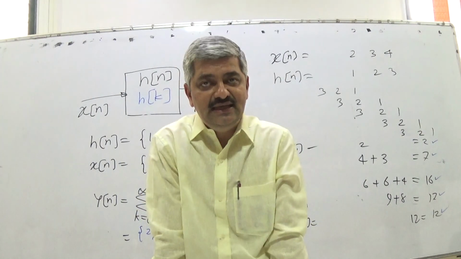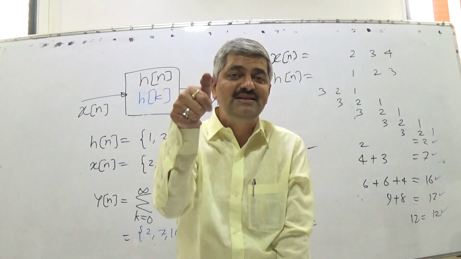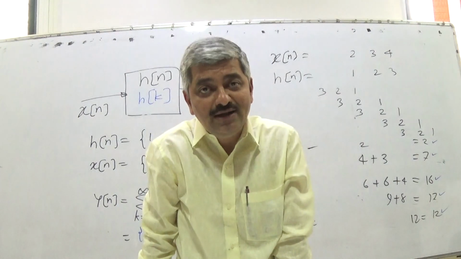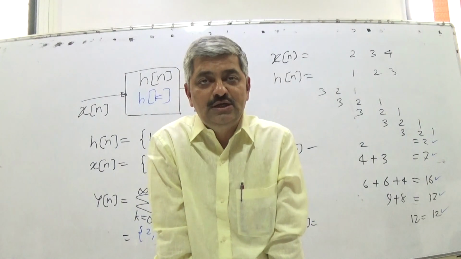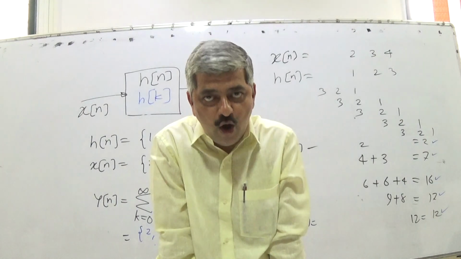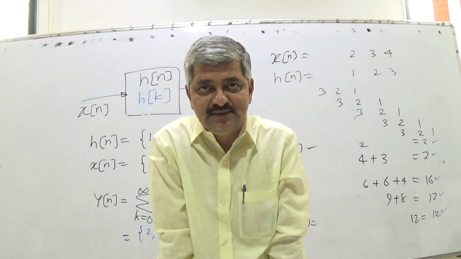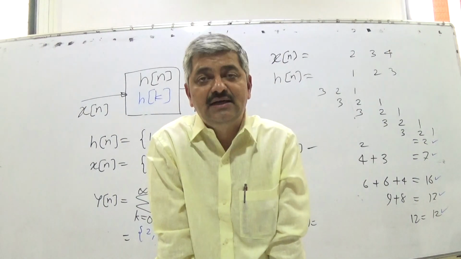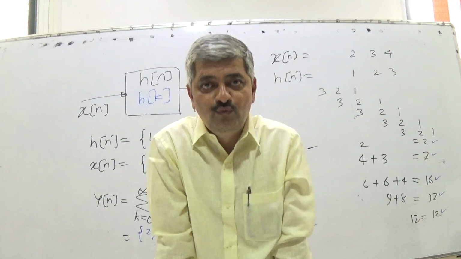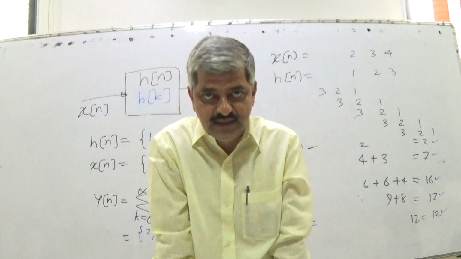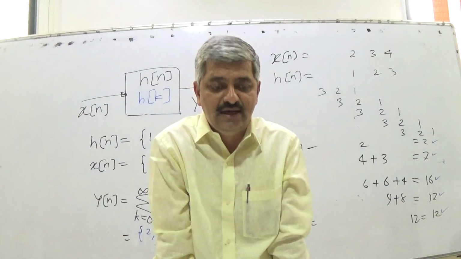The system sequence is the sequence which is there for a given system. What does that system sequence tell? The system sequence tells the proportion with which the input received k samples ago is contributing to the current output.